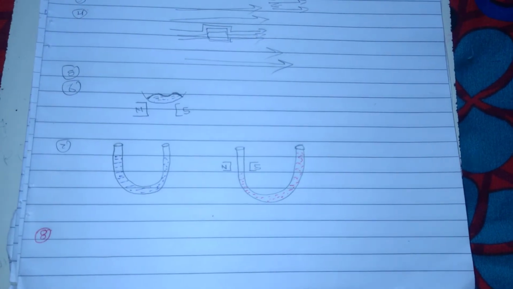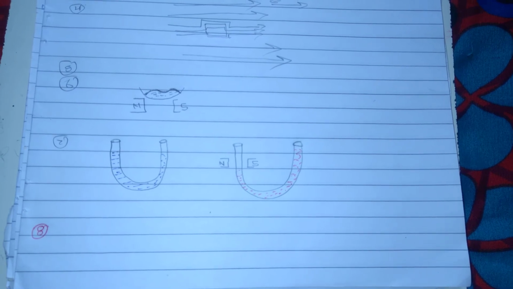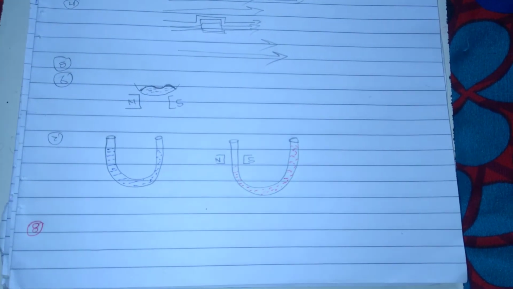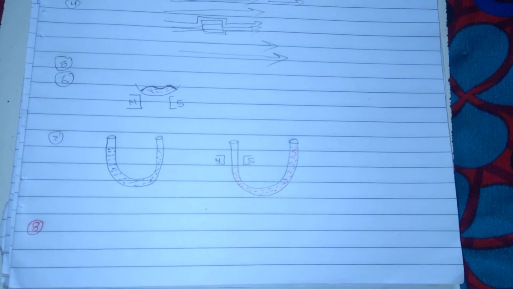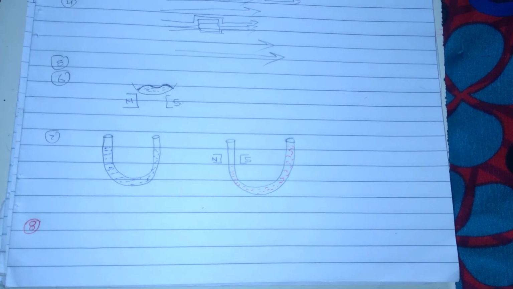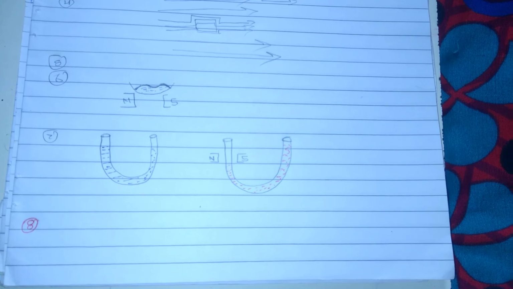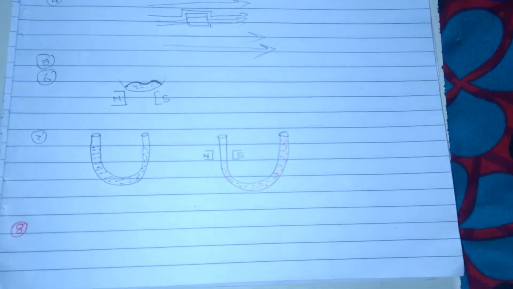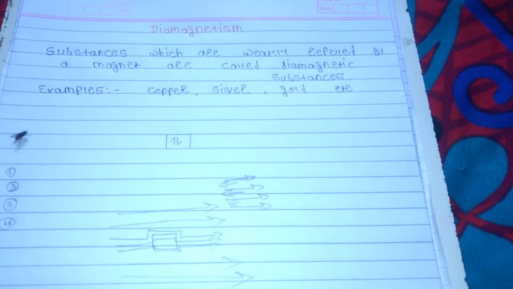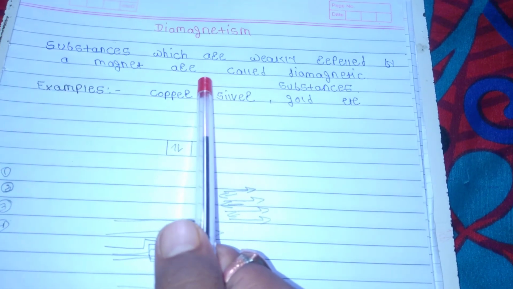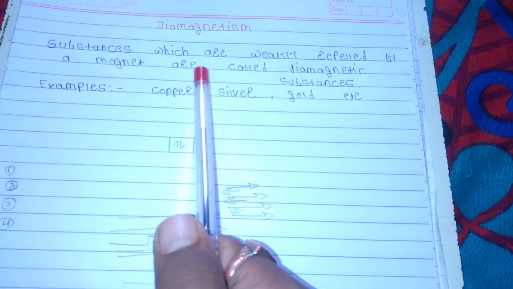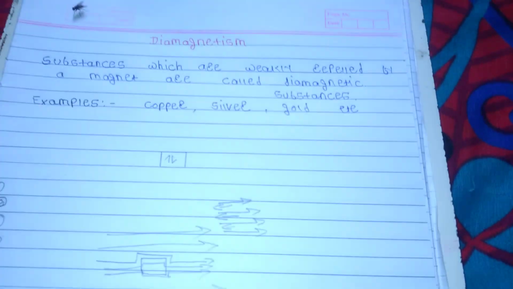The last property of diamagnetic substances is that substances having all electrons in the paired state, with no unpaired electrons, show diamagnetic character. These are all the properties, explanation, and definition of diamagnetic substances. Thank you.